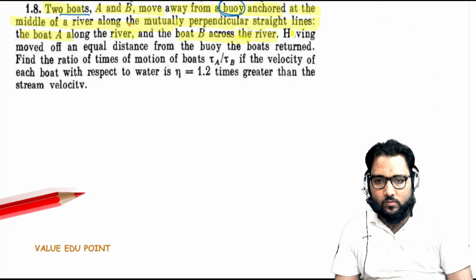Having moved off an equal distance from the buoy, the boats returned. Find the ratio of the times of motion of the boats, t_A to t_B.